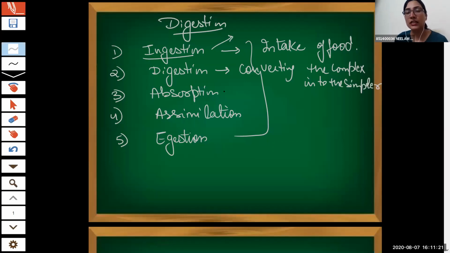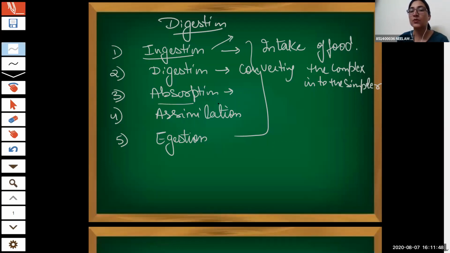Okay. Third process is absorption. As you all know, in the intestinal part there are some structures for absorption. We'll talk about it in the later part. When digestion takes place and the simpler form is formed, the villi absorb the simpler form of the food.